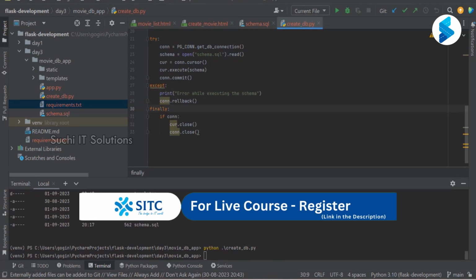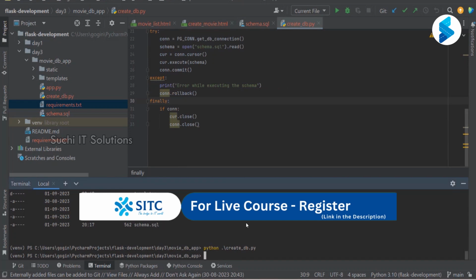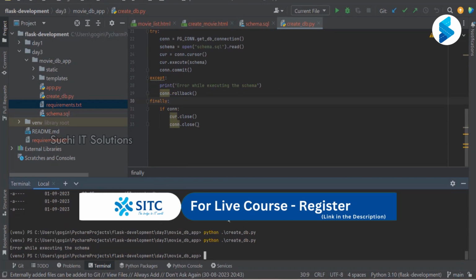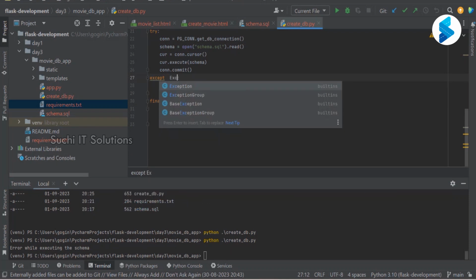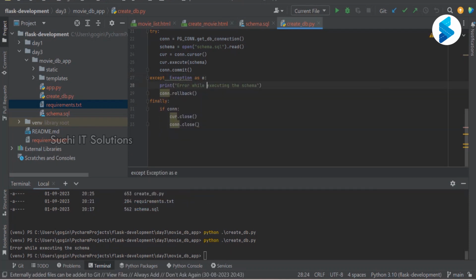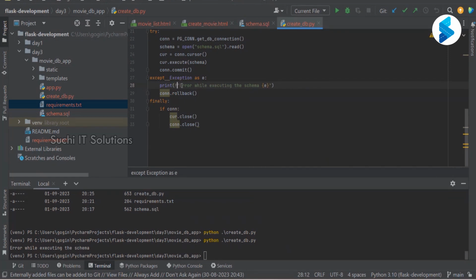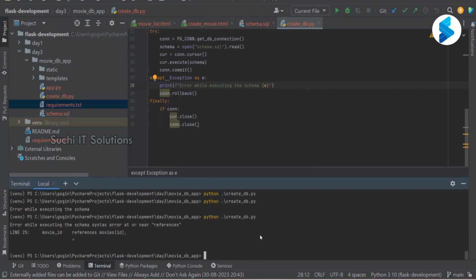Error while executing, except Exception as E, and whatever is the E, I'm going to take this as an f-string. Let me save this and rerun.